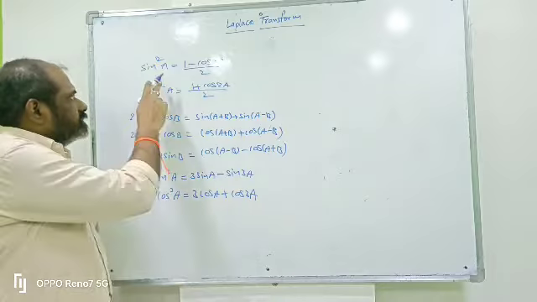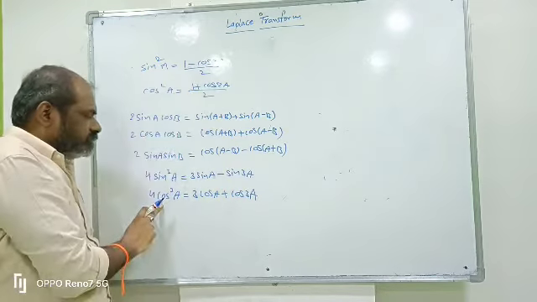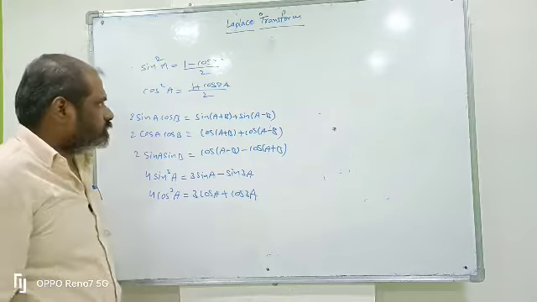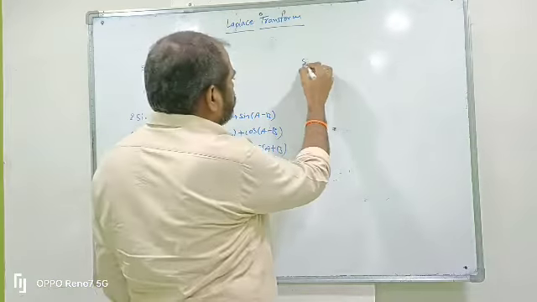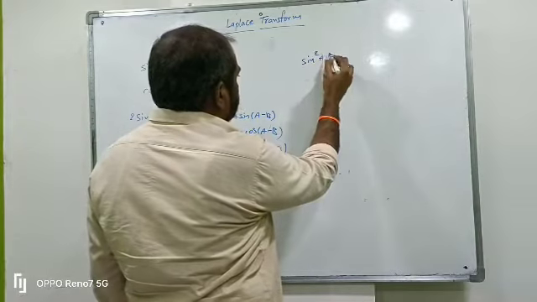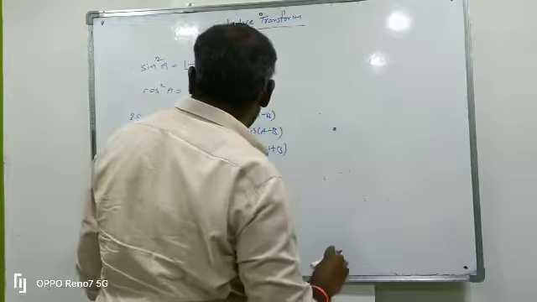If you ask me the Laplace transform of sin square t, we apply this formula. If you ask me the Laplace transform of cos square t, we apply this formula. So, you must remember these formulas. Also sin 2a: 2 sin a cos a means sin 2a. Okay, it's enough.